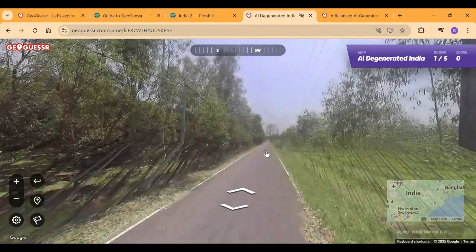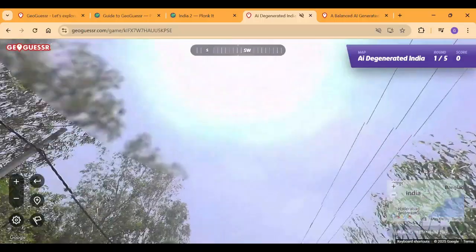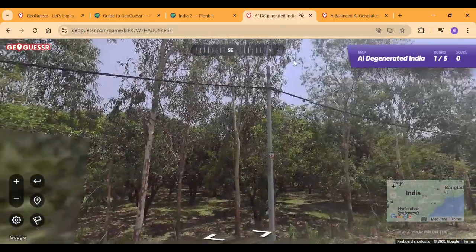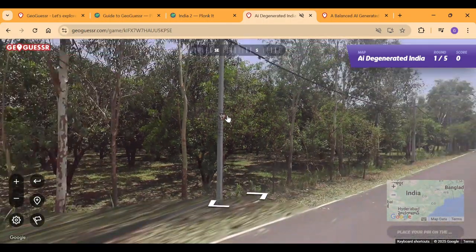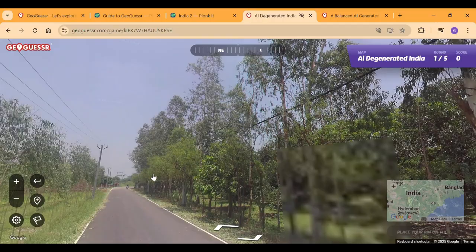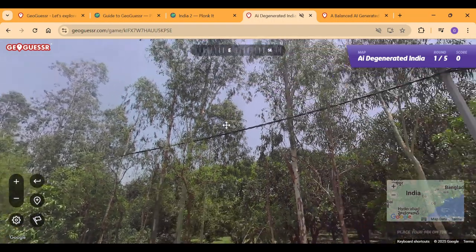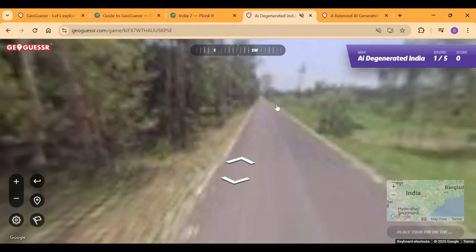Okay. So firstly, a lot of these plants, what are the plants? The plants here don't make any sense. Okay, nothing here, but what type of trees are these? The trees don't make any sense though. The trees are kind of weird. Let's just look around a bit more.